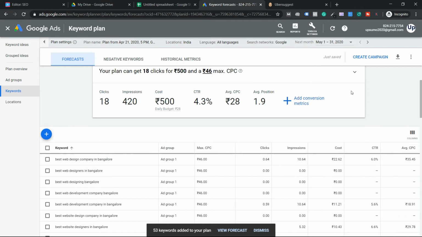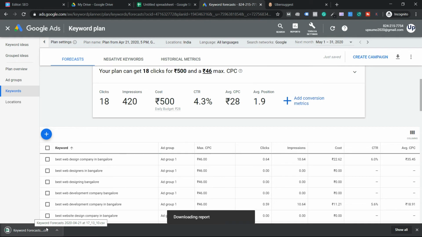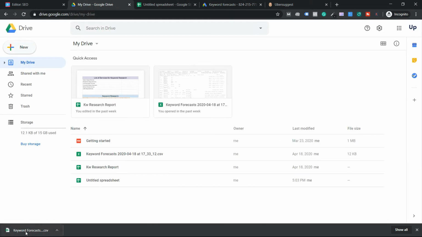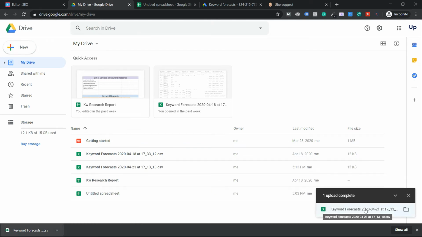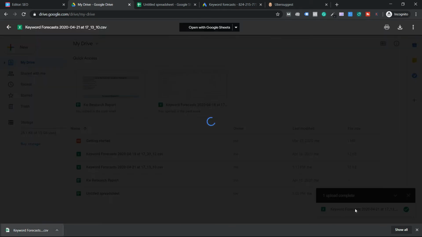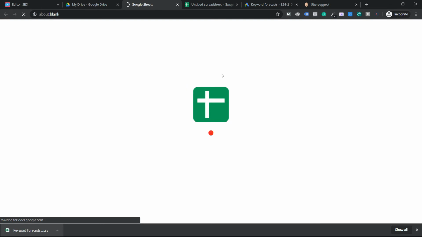Now once you see this, in the right top corner there's an option called download. Click on download. Plan forecast is there, click on that. Your keywords will get downloaded as a CSV file. Since I don't use Office, I'm going to upload this to my drive. The file is getting uploaded here. So what I'm going to do, guys, is click on this file, and click on open with Google Sheets. This opens in Google Sheets.